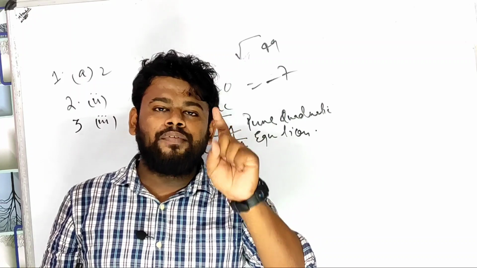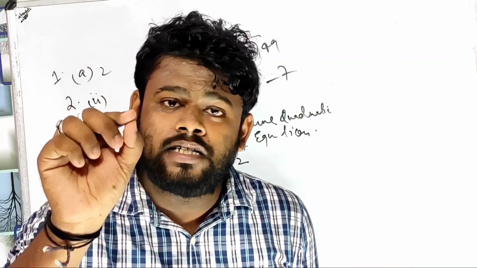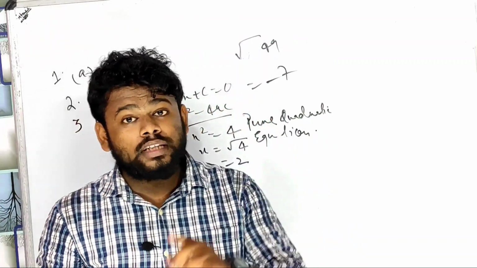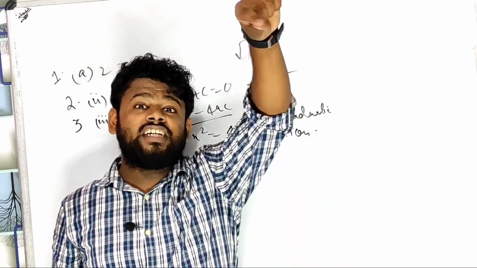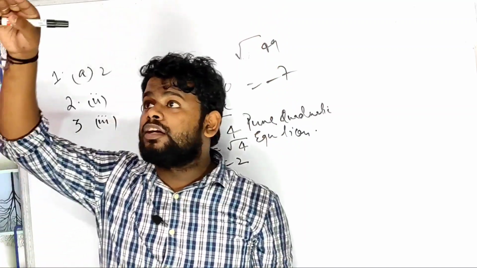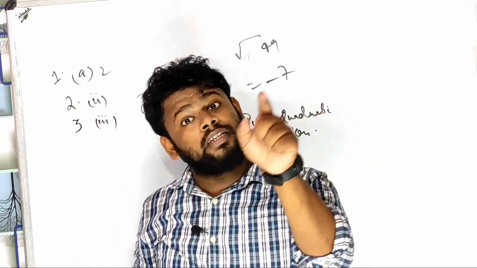You will understand me very well. Indirectly you can understand the entire chapter, because I am giving the quadratic equation from the very beginning. From the beginning of the chapter I'm coming in serial order. Children, I'm coming in serial order.